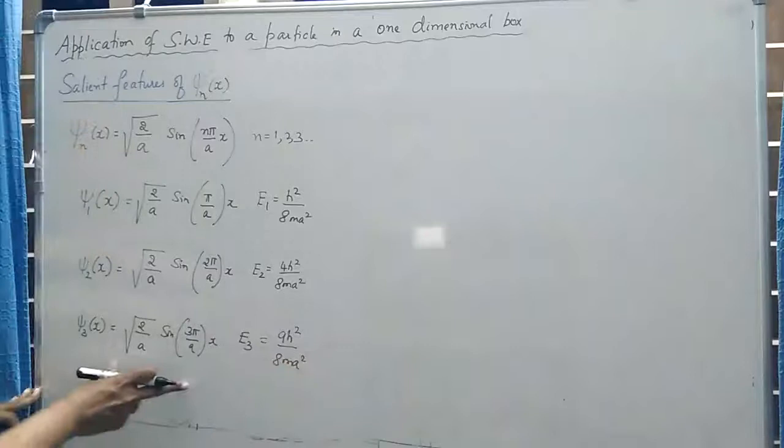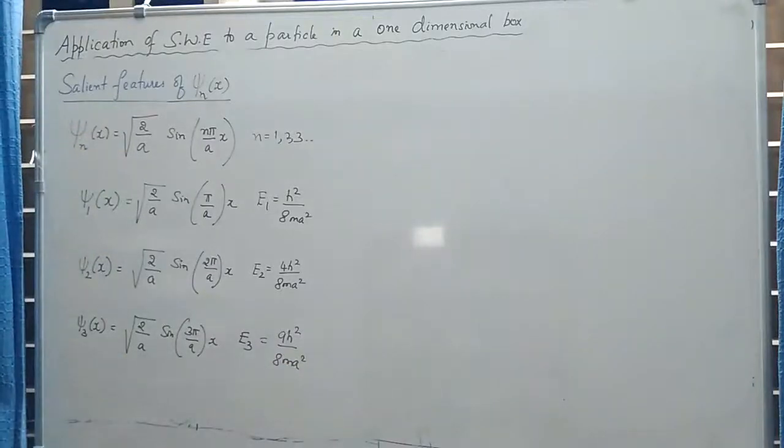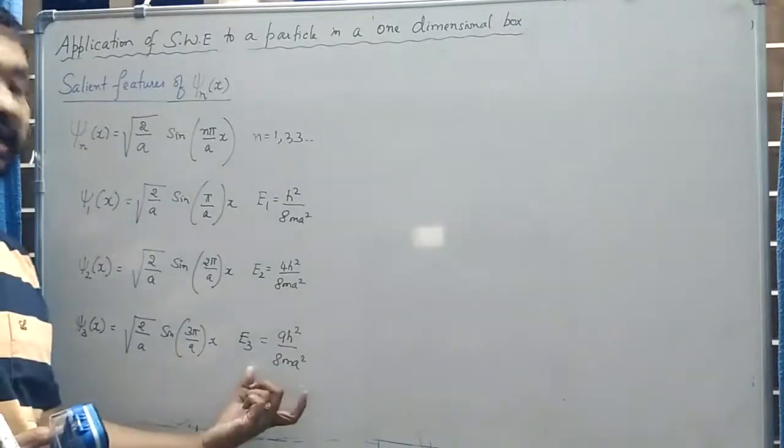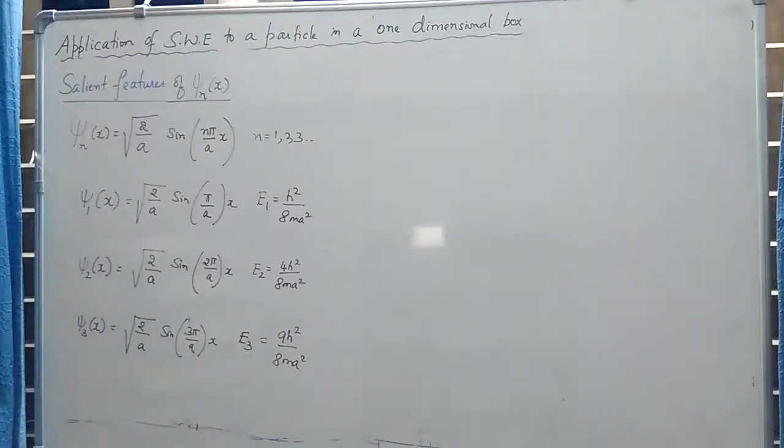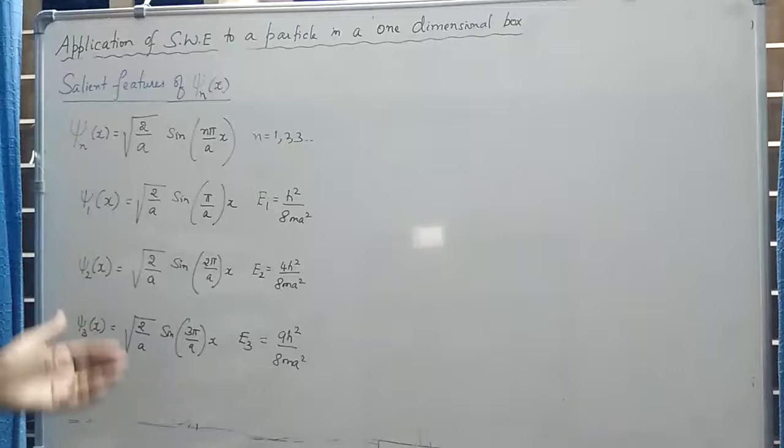This wave function represents the state corresponding to n is equal to 3 and having energy E3. This represents the second excited state. Similarly, you can write the expressions for n is equal to 4, 5 and so on.